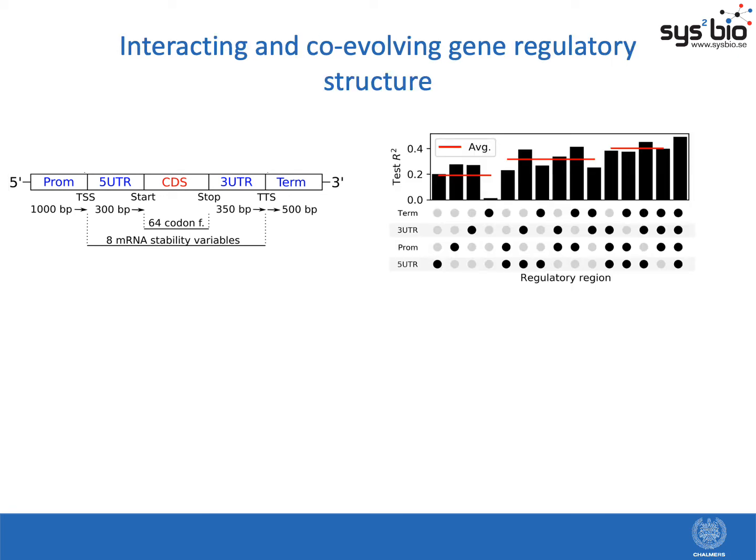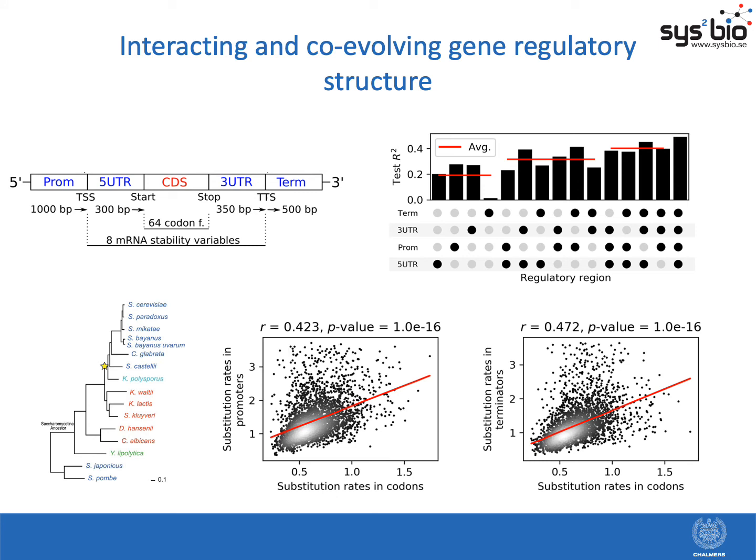We further analyzed and compared the deep models with shallow ones, so classical machine learning models, as well as analyzed how different regions contribute to prediction of expression levels. We found two important points: that compared to shallow models, the deep learning approach enables us to extract much more information from the regulatory regions, and also that all of these regions jointly contribute to prediction of expression levels. Each region carries a certain amount of, of course, overlapping information plus new orthogonal information that's important for prediction.